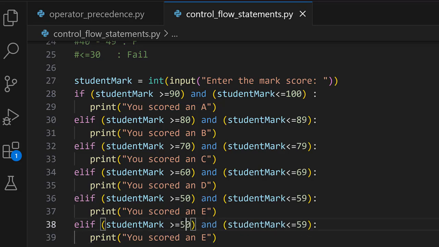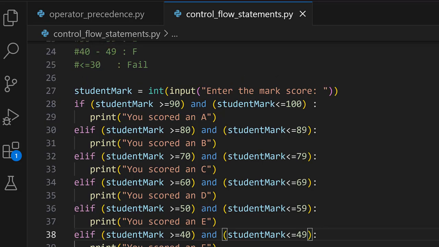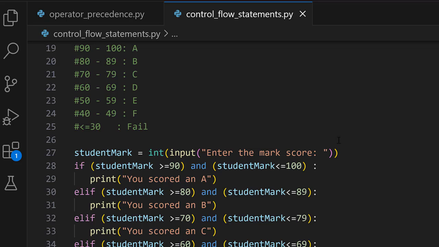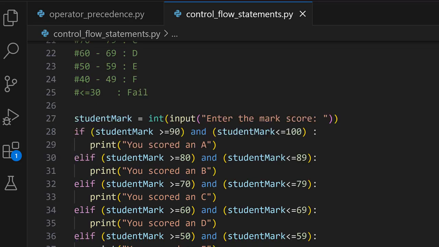So this is going to be 40 and the student mark should be less than or equal to 49. So you see that currently we are catering for 6 conditions. So we are only left with, I think for the 40 to 49, it's an F.